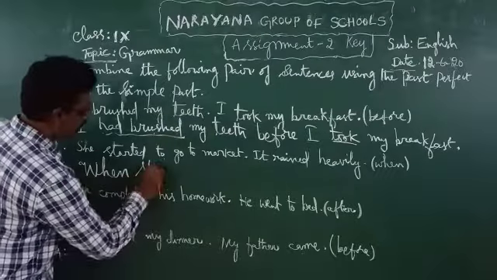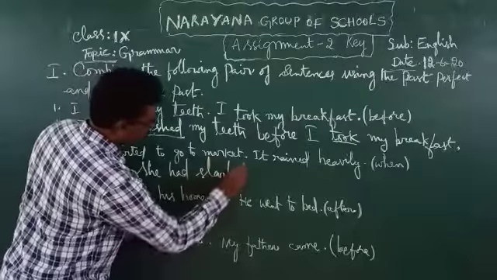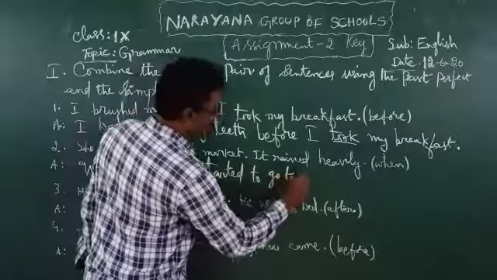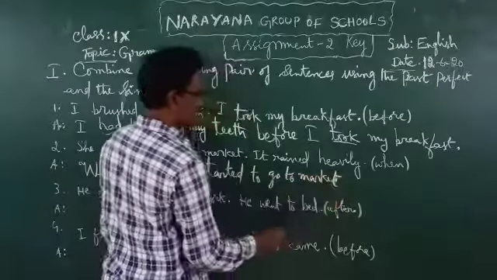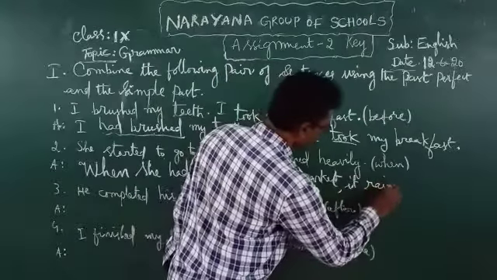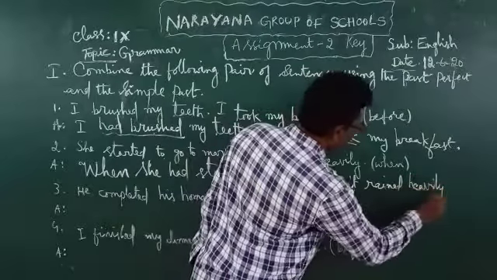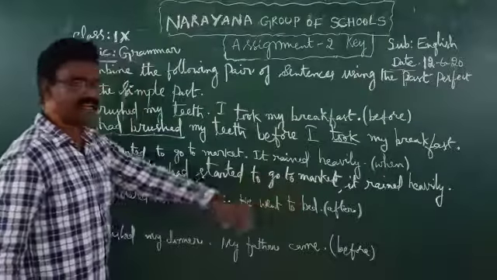When she had started to go to market, it rained heavily.